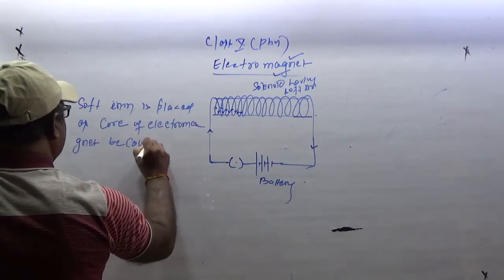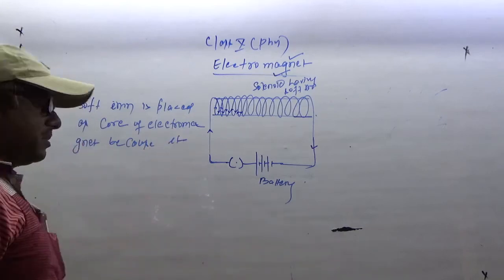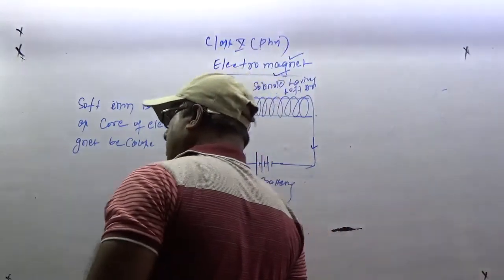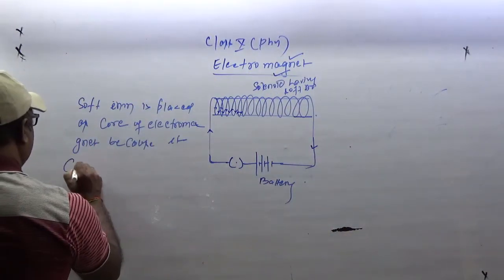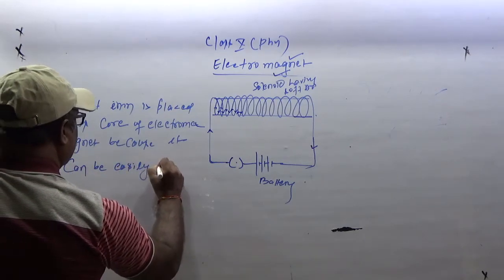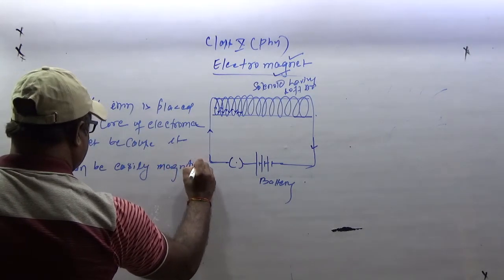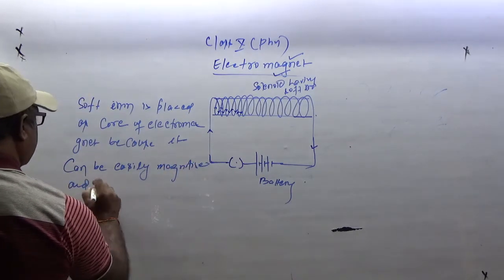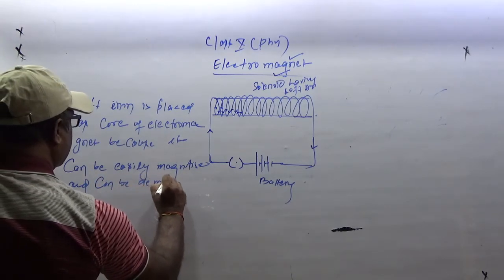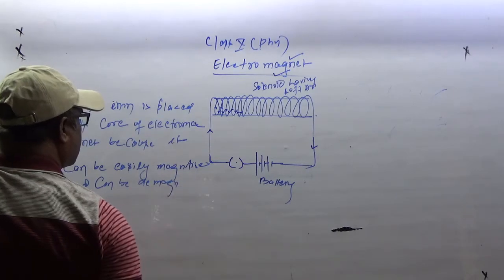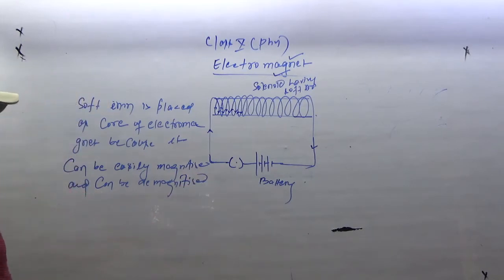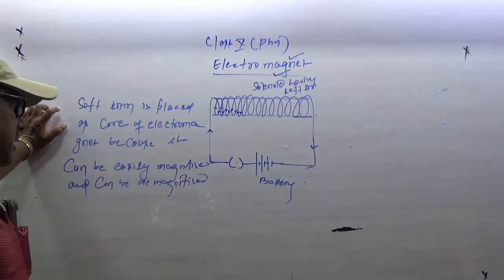Because it can be easily magnetized and can be demagnetized. Alright, so this is the purpose of soft iron.